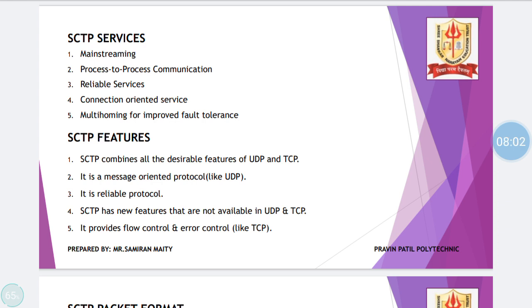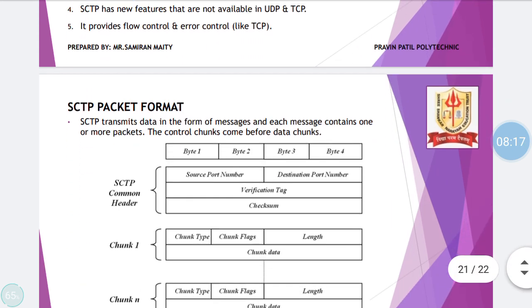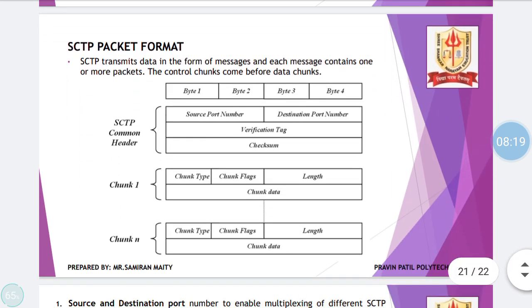And we have SCTP features. It has the features of UDP and TCP. It is a message oriented protocol like UDP. It is a reliable protocol. It has some new features that are not available in UDP and TCP. It provides flow control and error control like TCP, and the packet format of SCTP is shown over here. You are supposed to draw this diagram. SCTP transmits data in the form of messages, and each message consists of one or more packets. So again, SCTP sends data in the form of messages, and messages are nothing but packets.